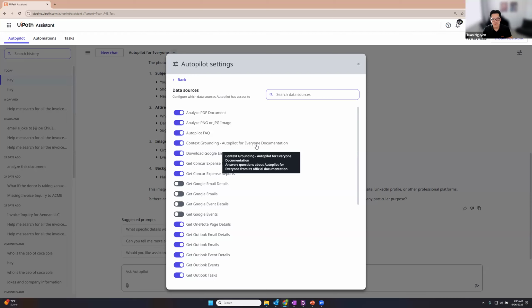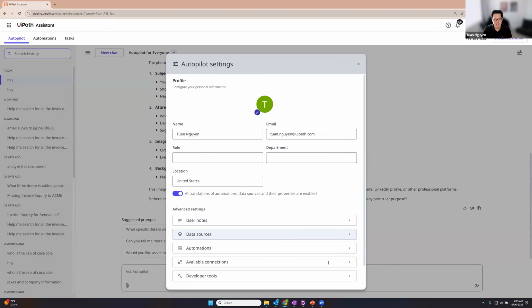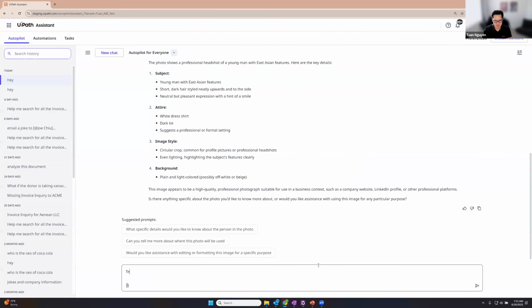So what I've done here is I've uploaded all of the Autopilot for Everyone documentation into a context grounding index so that I can search it in chat. So if I ask something like, tell me about Autopilot for Everyone's licensing model.